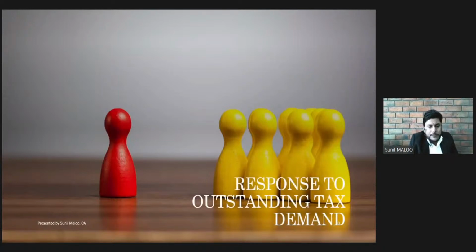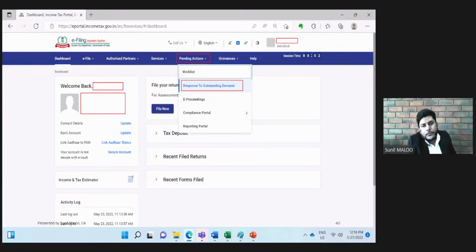The next important aspect of the e-filing portal is response to the outstanding tax demand. This is very important to understand, as many of our assessees come to us saying that, sir, my refund is getting adjusted again and again. What used to happen is, unless and otherwise there is a demand which is cleared from the system, the department will adjust the future refunds. So it is important for any assessee to check whether any outstanding demand is appearing in his name or not.